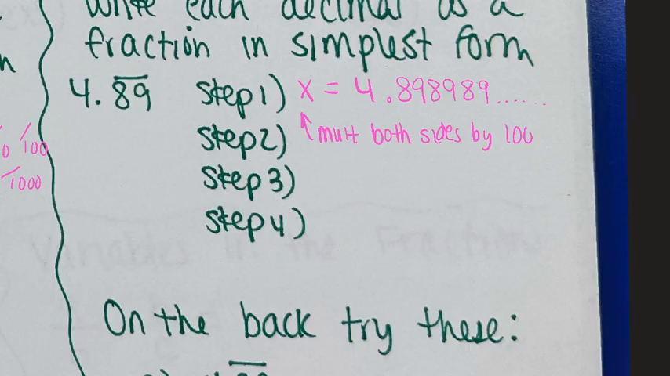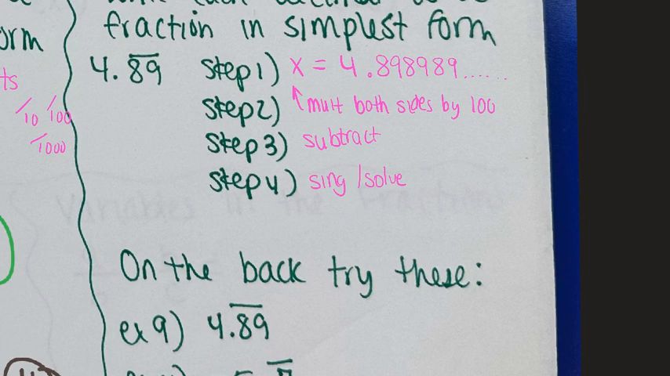Then I'm going to subtract, and then I'm going to sing. Sing means the same as solve. So step 1 is you write x equals the question. Step 2, you multiply both sides by something. Step 3, you subtract, and step 4, you sing. It says on the back, so we're actually going to try 4.89. We wrote the steps to ourselves, but now we're going to go through those steps. So flip your paper to the back.